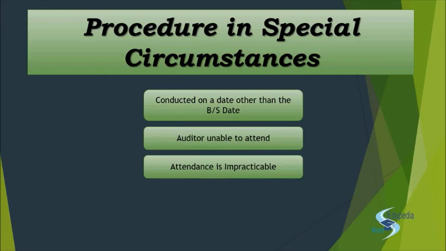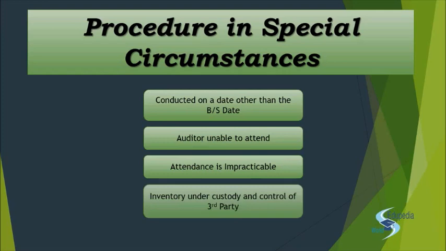They say we had 100 units. During the next month you saw all the sale invoices. What did you find? That okay, 90 units have been sold. And if you check the store register, you see 10 items still available over there. Then you're okay with it. And if they have been sold, then it's well and good. Right? Next, the last one, inventory under custody and control of the third party.